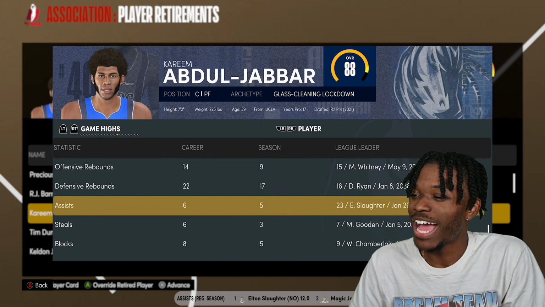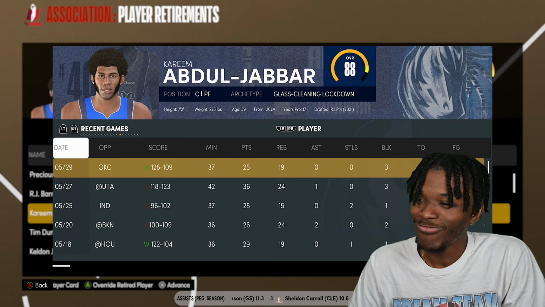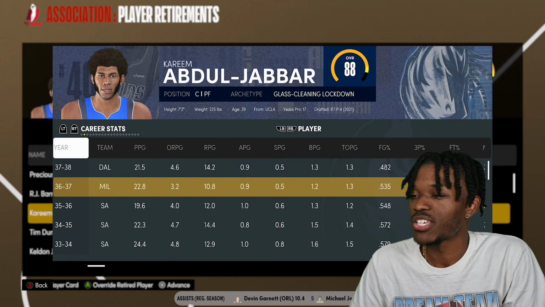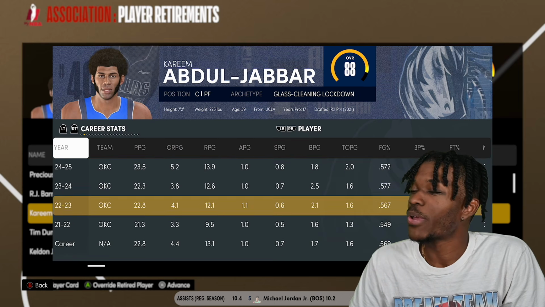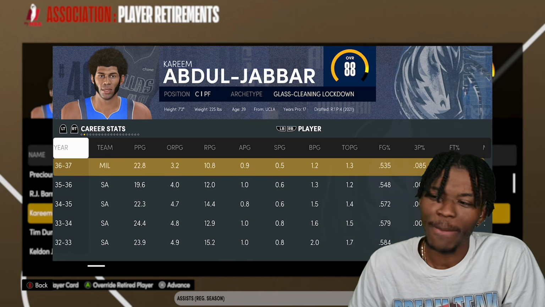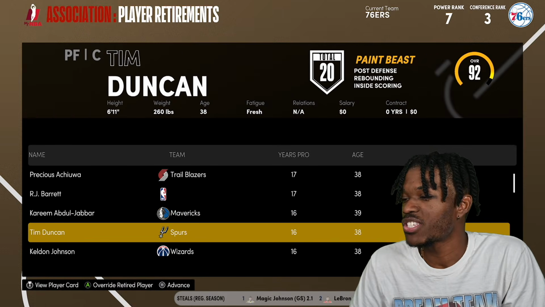29 rebounds is a career high, 6 assists, 8 blocks, and overall, it was cool. Obviously cool. No championships. Spent a lot of his career in OKC, then hit Boston when he teamed up with Luka Doncic and they didn't win a championship. And then, he still averaged 21 in his very last season, so he was hooping to the very end.